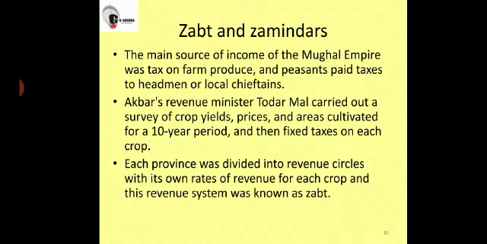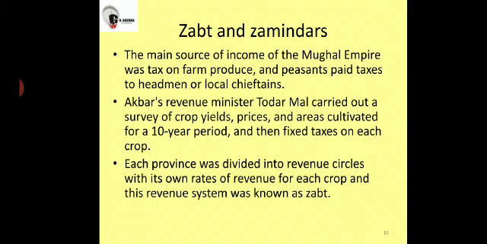On the farm produce, on the peasants. Peasants had to pay taxes to the headman, or the local chieftains. So the peasants were supposed to pay the taxes to them.